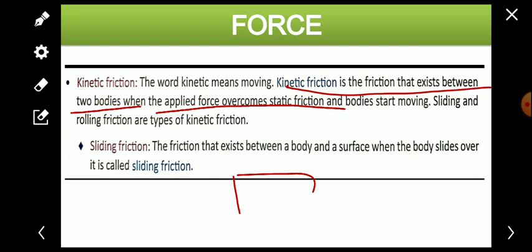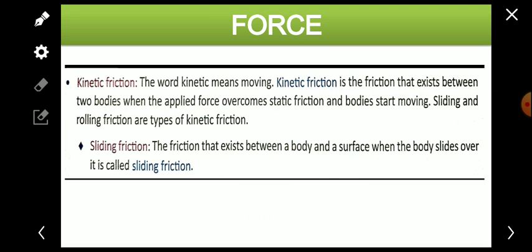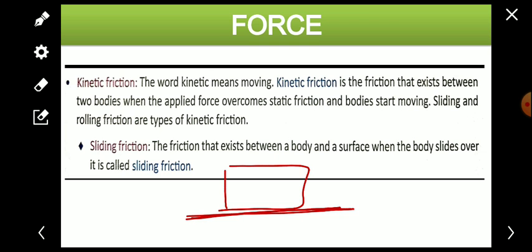When the applied force overcomes the static friction and the object starts moving, then the force that exists between the object and the surface is known as the kinetic friction, when the object is moving.